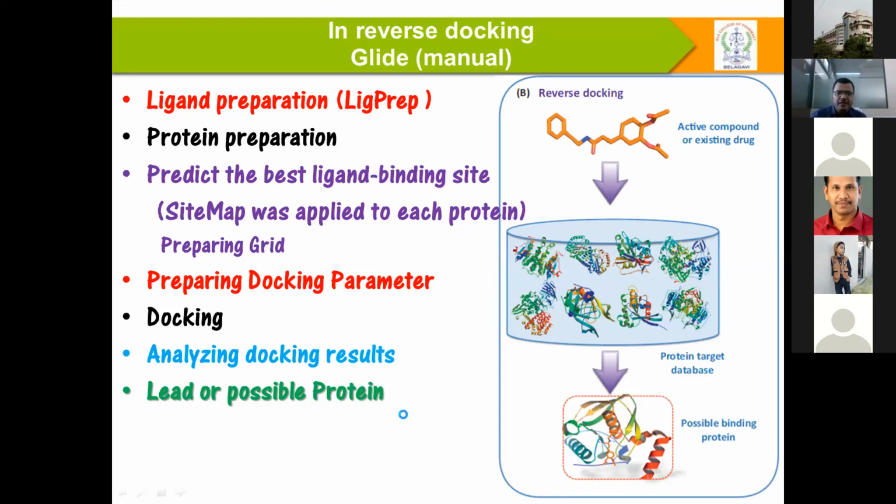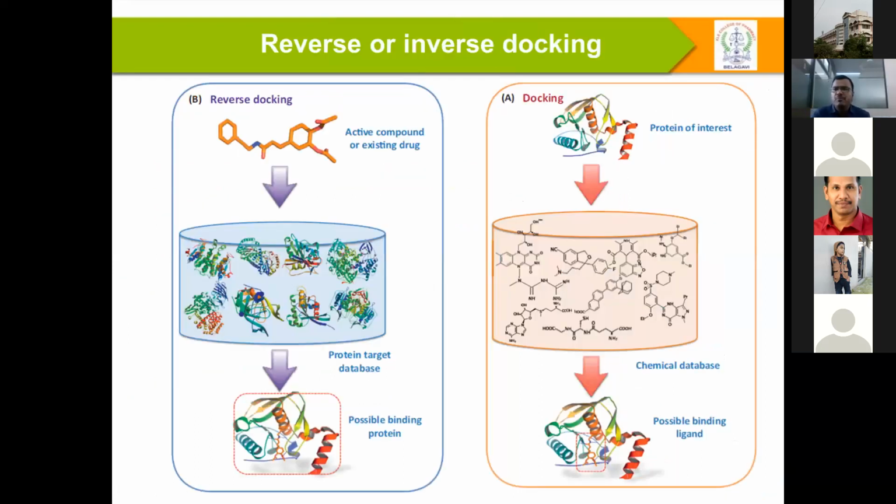If you compare reverse docking and normal traditional docking, in reverse docking the active compound is an existing drug.